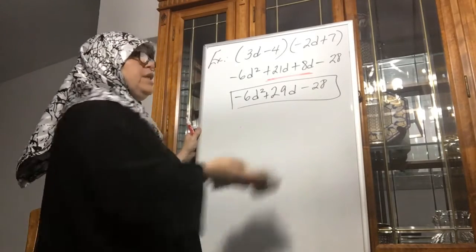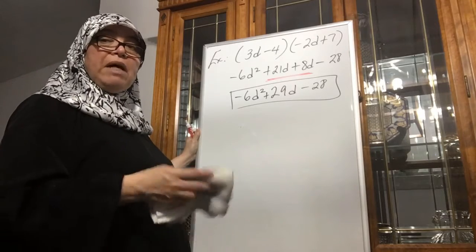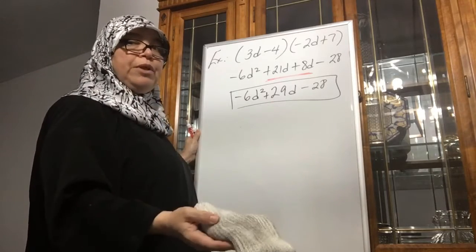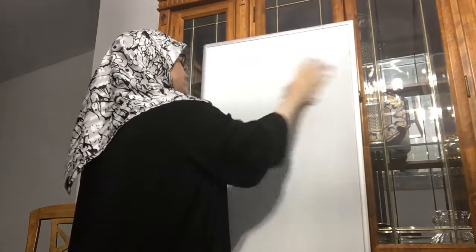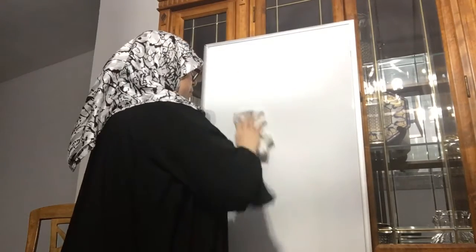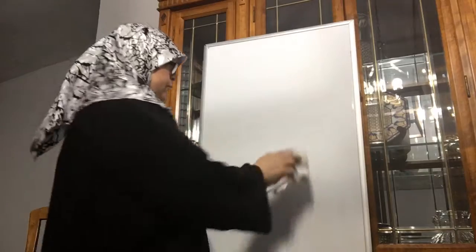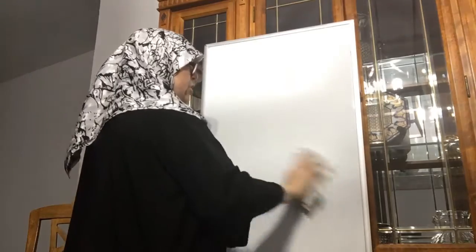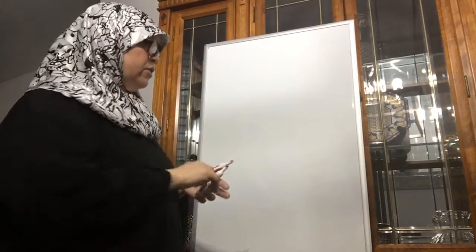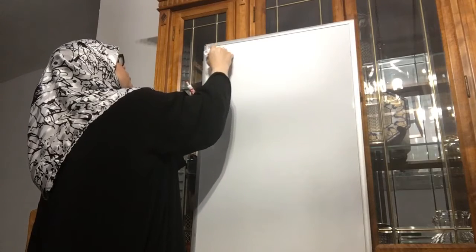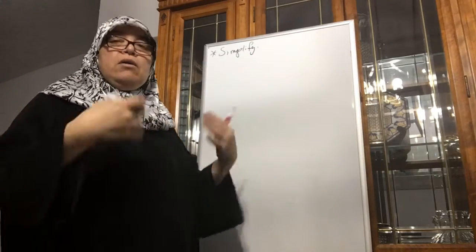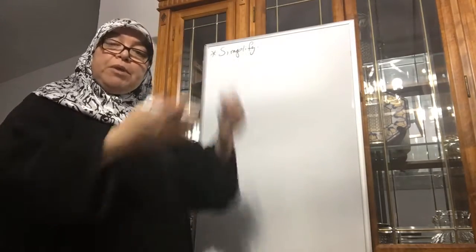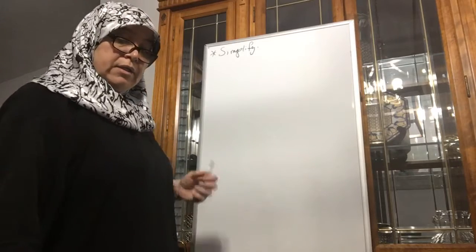Okay. Now, the next part of the lesson, we're going to be multiplying a binomial with a trinomial or a trinomial with a binomial. I'm going to teach you 3 methods, 3 ways to solve this type of problem. You get to choose which method you like best. I'll give you my suggestions as far as what I like to do. So your instructions are going to be to simplify. And just understand that when you write it, make sure that it is in standard form from the greatest power to the least power.